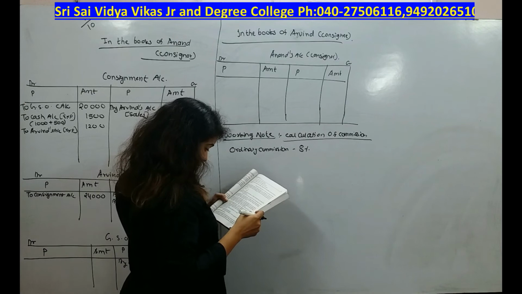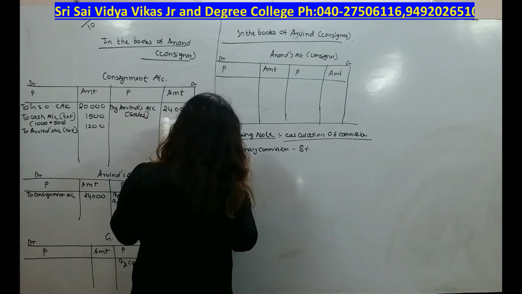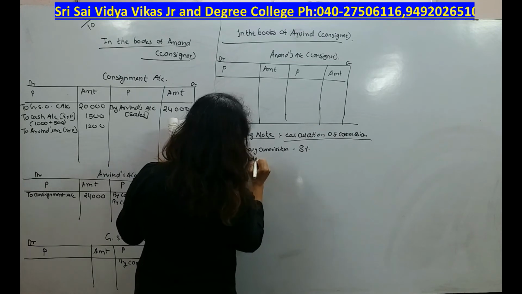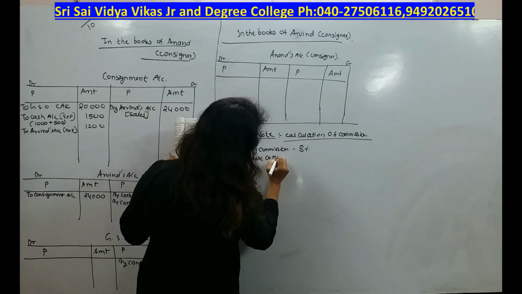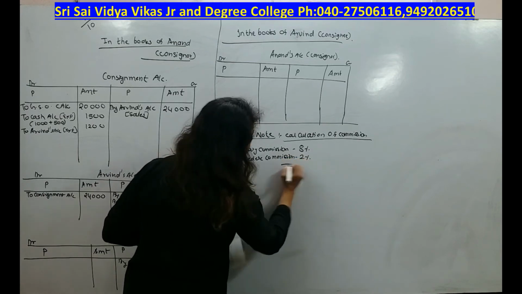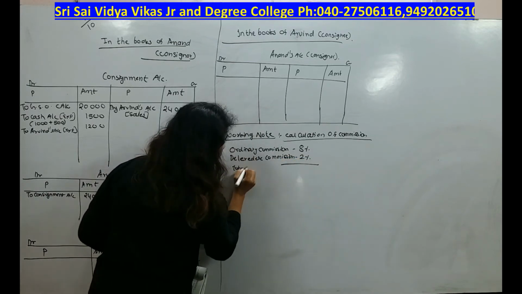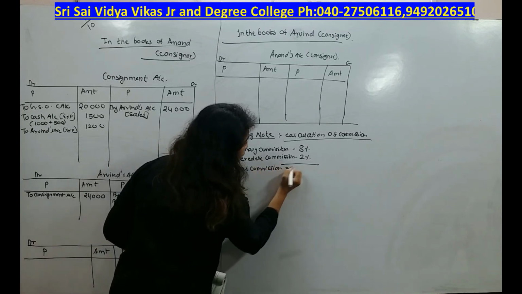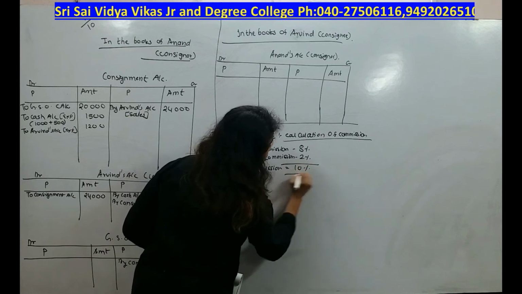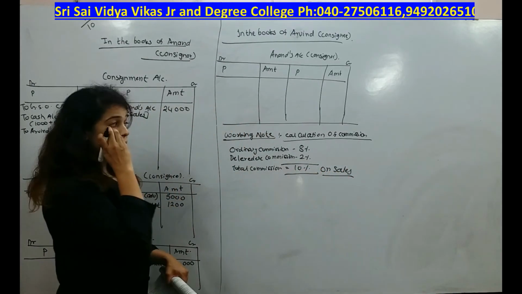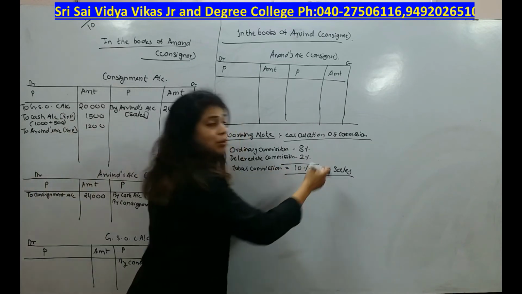And del credere commission he is getting 2%, right? So total how much commission is he getting? Total he will be receiving 8 plus 2, 10% commission on sales. Okay, because he is getting an additional commission.